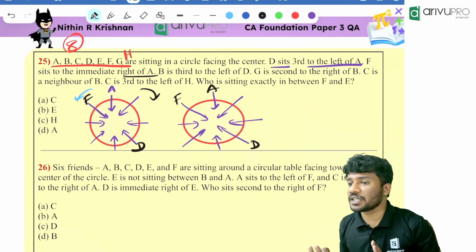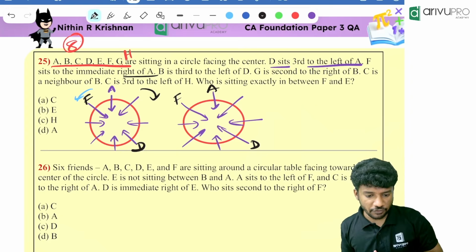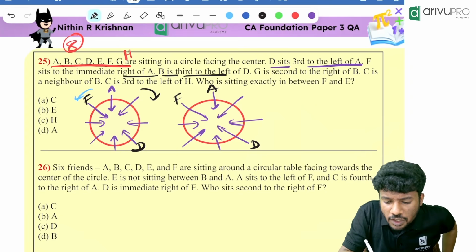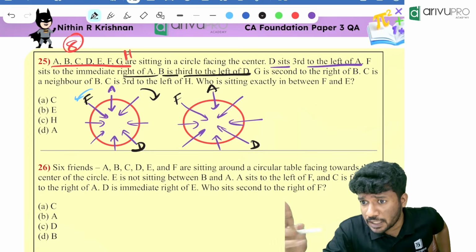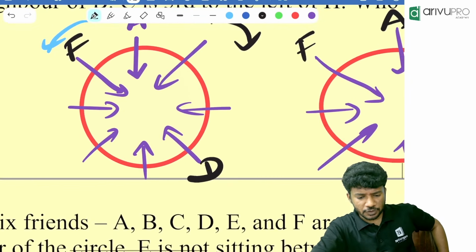Anyone is having trouble till here? Please tell me. Kalai, you got it? Niksha, you got it? Yes, perfect. Then what is given now? B is third to the left of D. Third to the left of D means how many people will be there in between? Two people will be there in between. Third to the left. You tell me now.